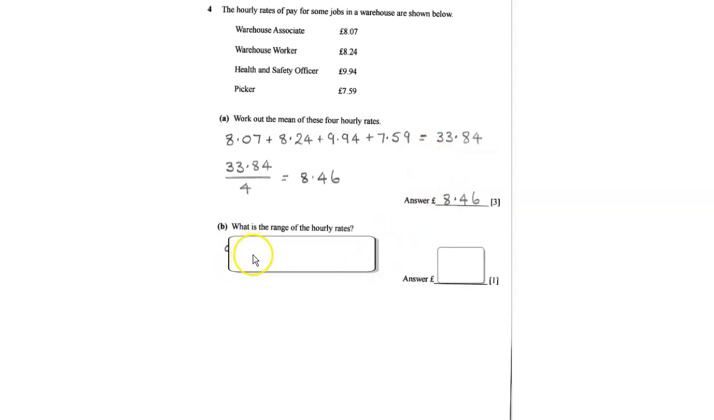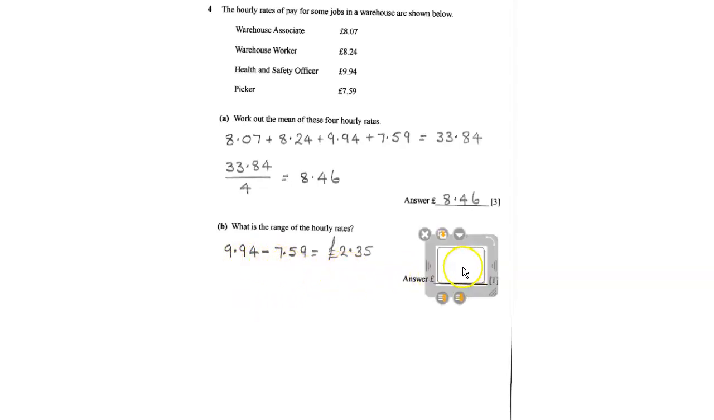So the next one, it says, what is the range of the hourly rates? So to get the range, it's the biggest take away the smallest. So the biggest number is £9.94 and the smallest number was £7.59. So when we take them away, it's £2.35. So that is the range.